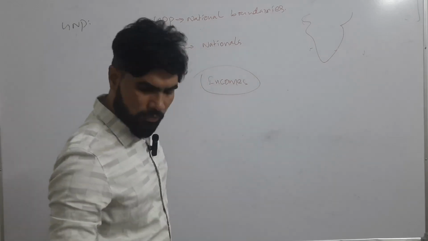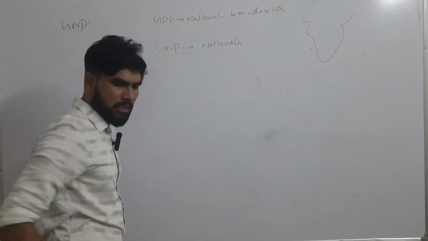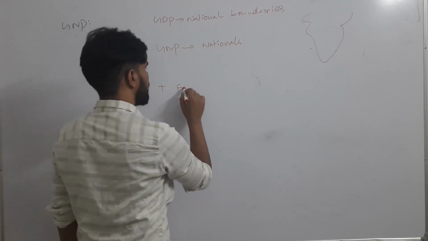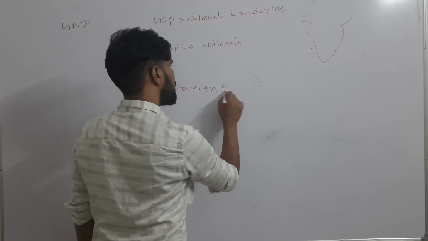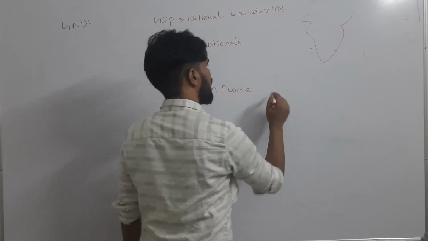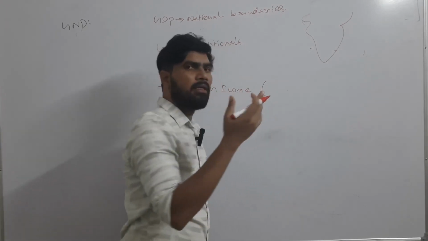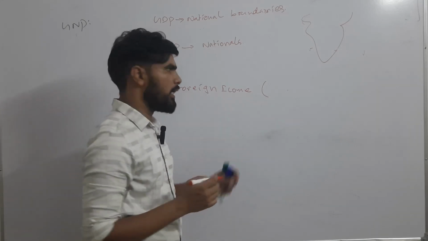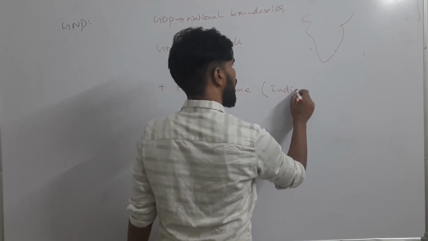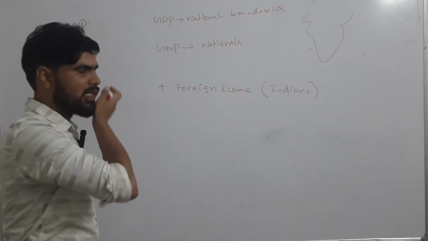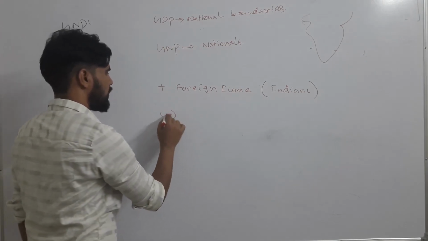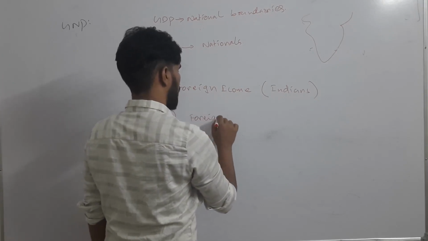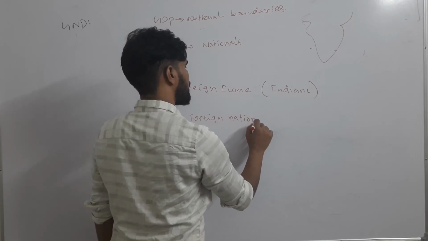So instead of territories, it focuses on nationals, and what does it include? It includes foreign income that is earned by Indian nationals from outside of the country. So it includes foreign income earned by Indians who are present in other countries, and it takes away the income earned by foreign nationals in our country.